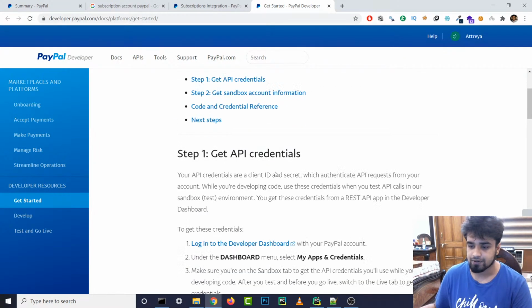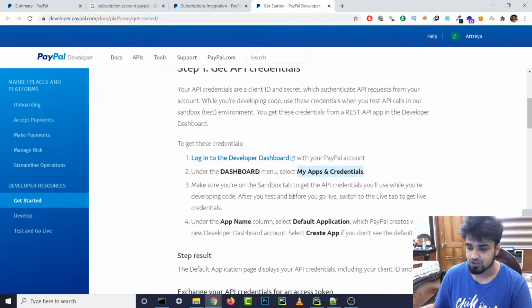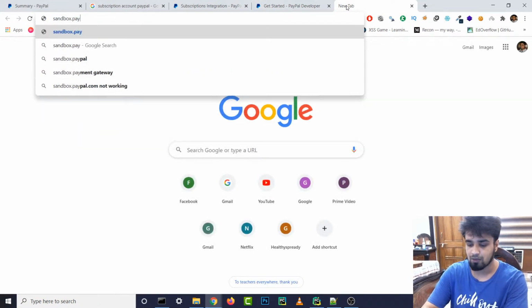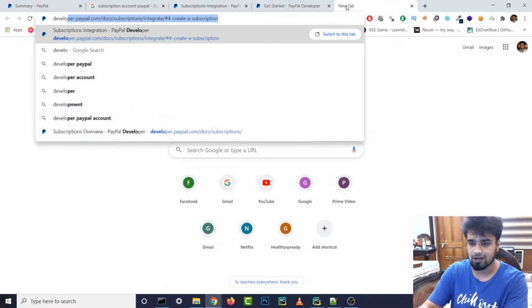All right, getting started. First we have to get API credentials. We first need to log in to our developer dashboard with our PayPal account. Under the dashboard, select My Apps and Credentials. Make sure you're on the Sandbox tab to get API credentials while you're developing code. I think for every website, when they have a sandbox, you basically go to sandbox.paypal.com. Or no, I just go to developer.paypal.com, right?